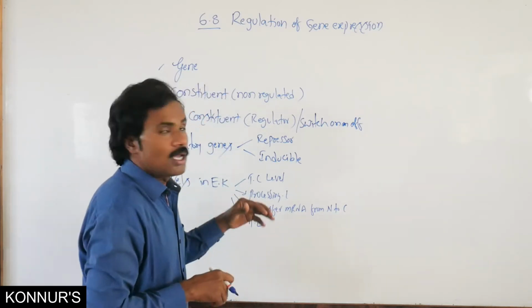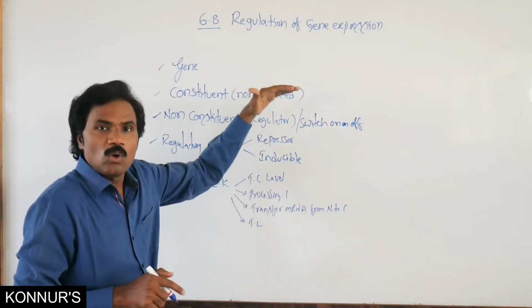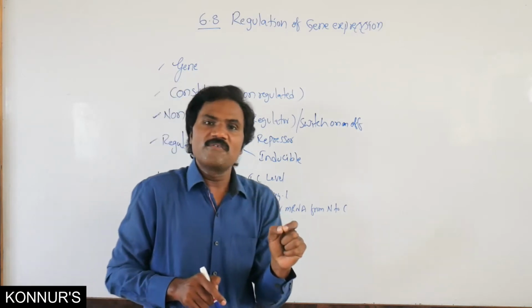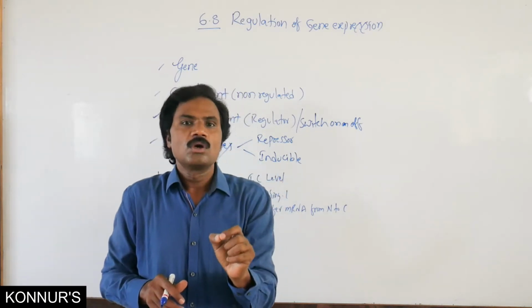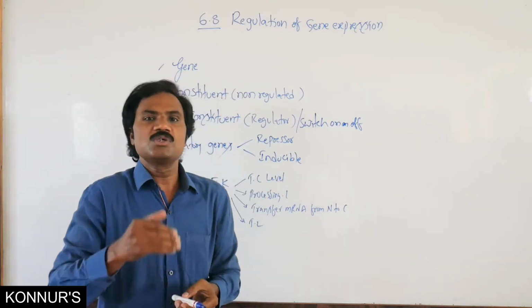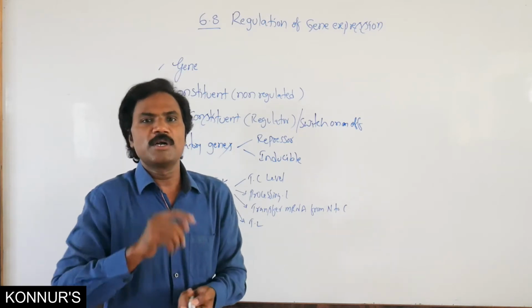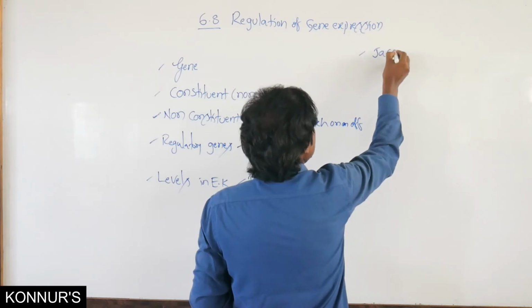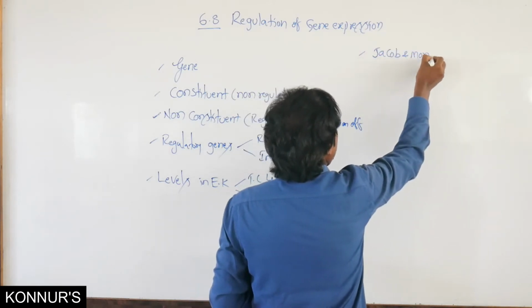Here different types of operon models are present, because the control of protein synthesis was first elucidated by Jacob and Monod.